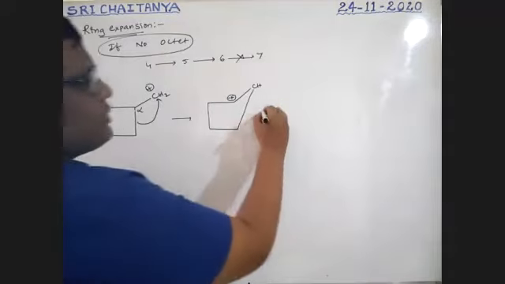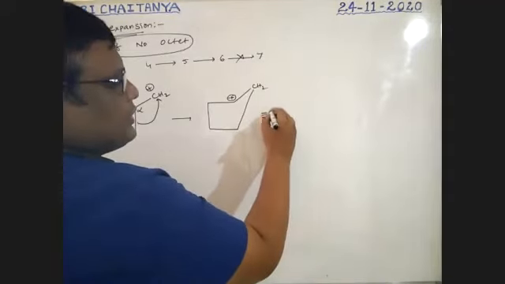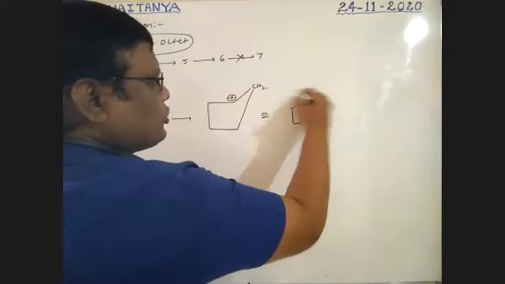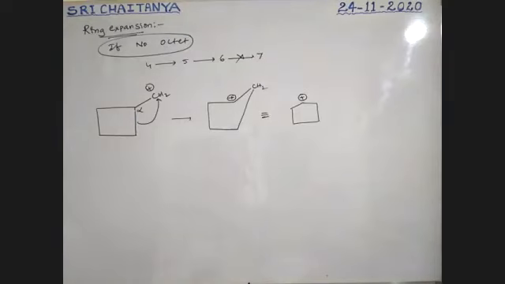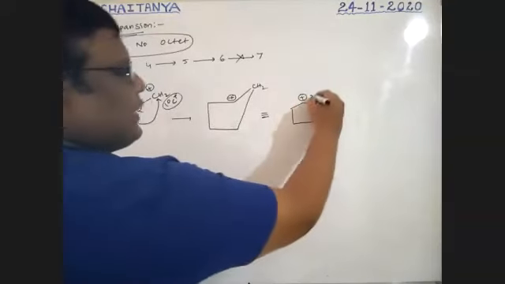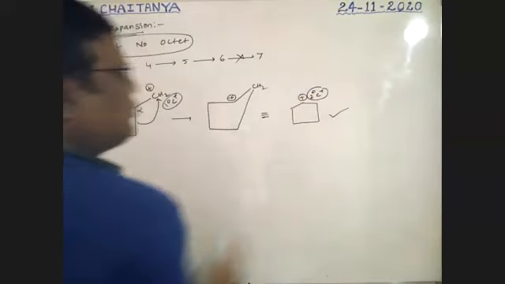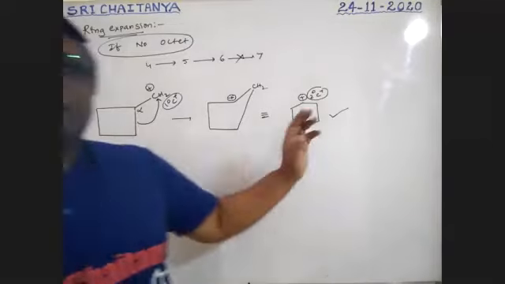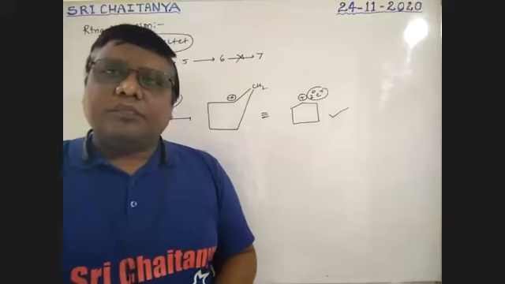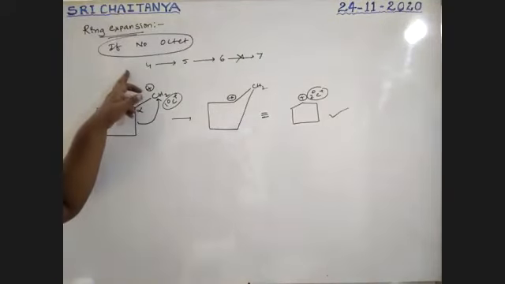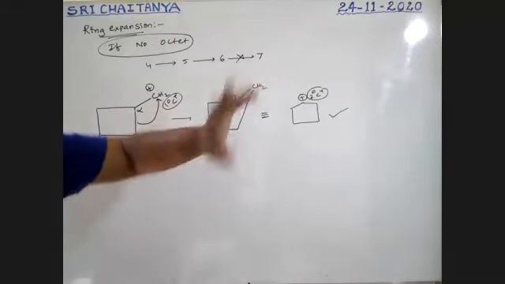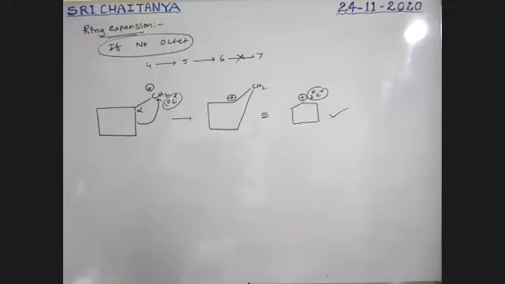Therefore, it is a 5-membered ring with a positive charge. It was a primary carbocation, but now it is a secondary carbocation. Therefore it is possible, and the 4-membered ring is changed to a 5-membered ring. It is possible if no octet is possible. So if no octet is the condition, 4 changes to 5, 5 changes to 6, and 6 doesn't change to 7. Please be conscious. A 6-membered ring does not change to a 7-membered ring.